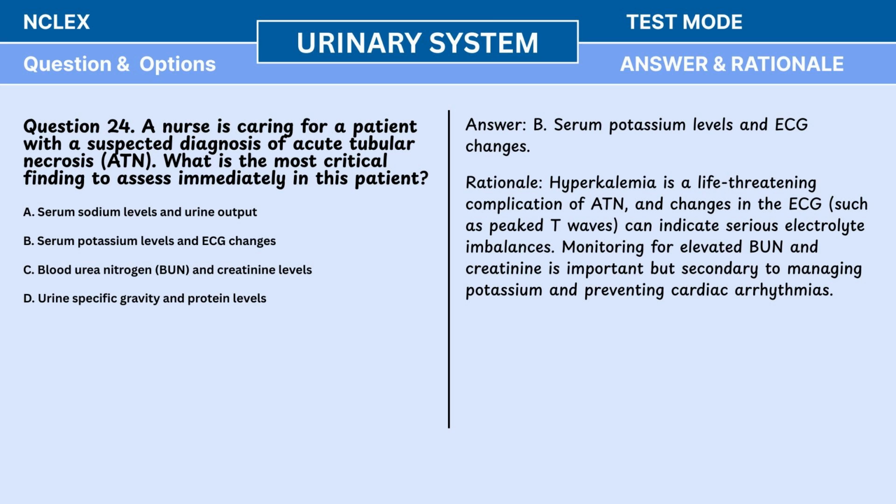Rationale: hyperkalemia is a life-threatening complication of ATN, and changes in the ECG, such as peaked T waves, can indicate serious electrolyte imbalances. Monitoring for elevated BUN and creatinine is important, but secondary to managing potassium and preventing cardiac arrhythmias.